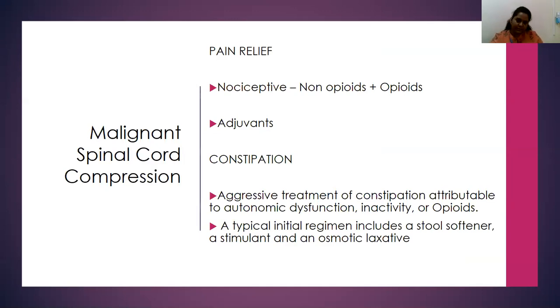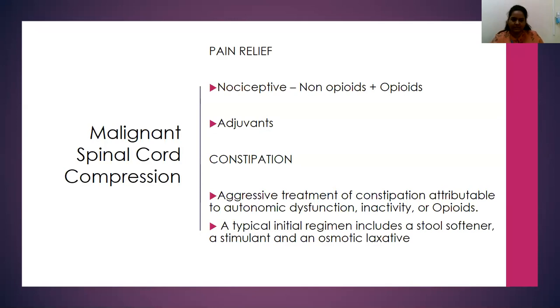Look at constipation also, because it depends upon the level of involvement in the spine, whether it is above T12 or below T12. If it is above, most commonly the patient will have a spastic bowel and will not be able to pass stools freely. Then a bowel regimen is involved where you give more stimulant laxatives for this patient. Whereas if there is incontinence of bowel, then you need to look at developing a bowel regimen for a patient who is paraplegic, with the help of a stool softener, a stimulant, and an osmotic laxative being given.